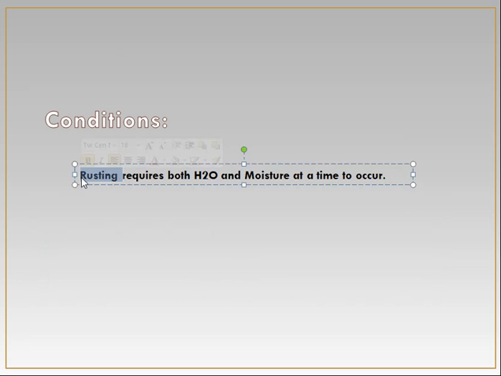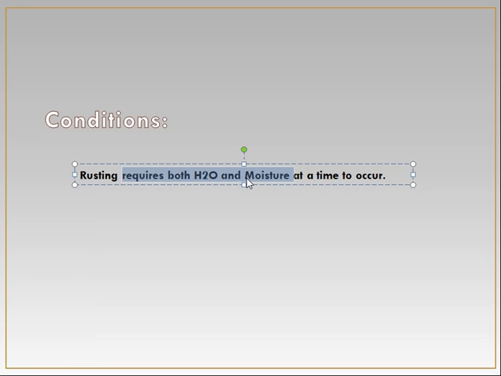The condition for rusting is different from corrosion. Rusting requires both water and moisture at a time to occur. This is the basic difference. Corrosion of iron being called rusting is not the basic difference, but the basic difference is that rusting requires both water and moisture at a time to occur.